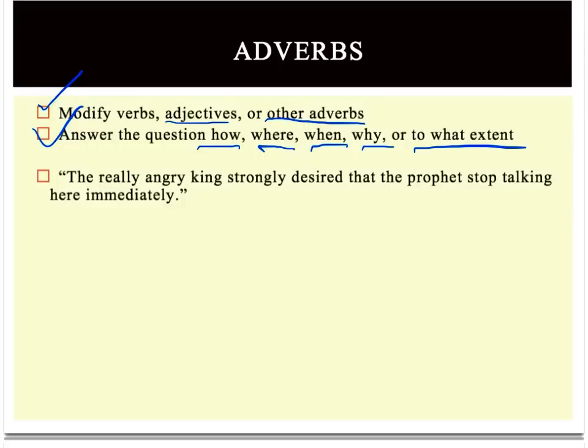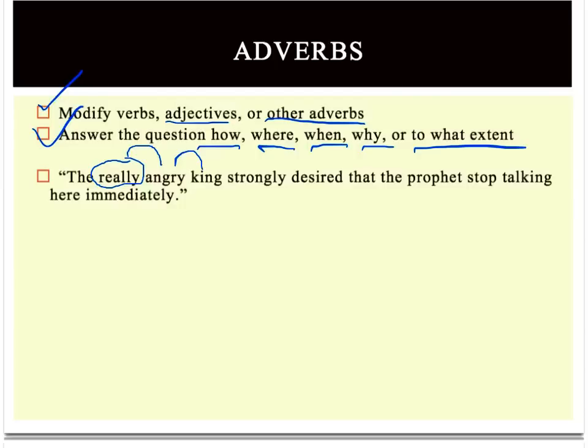The first adverb that we run into in this sentence is the word really. Really has a clue in there that it's an adverb. Most of our ly words are going to be adverbs, or at least most adverbs are going to be ly words. Now the word really isn't modifying a verb, it's modifying an adjective. It's giving us more information about the adjective angry, which is in turn an adjective modifying the noun king. Right? But really is still answering the question how or to what extent.